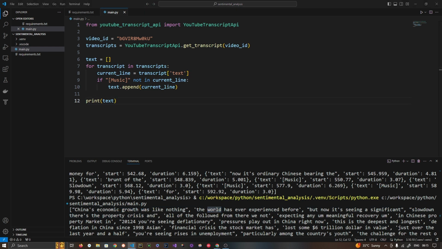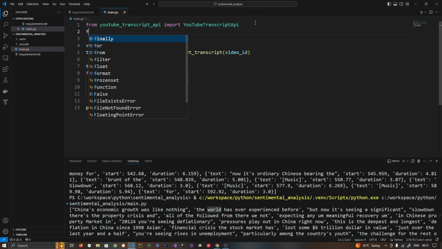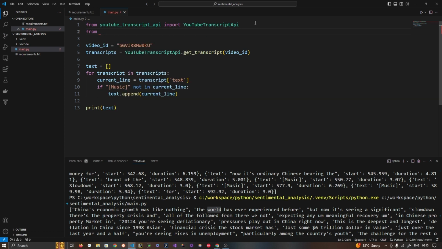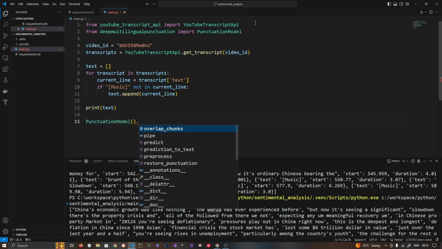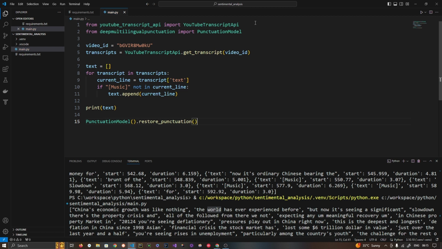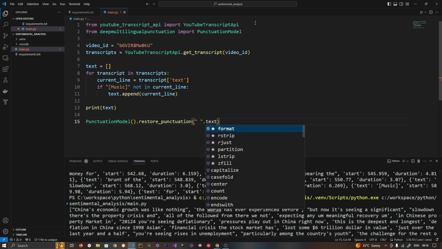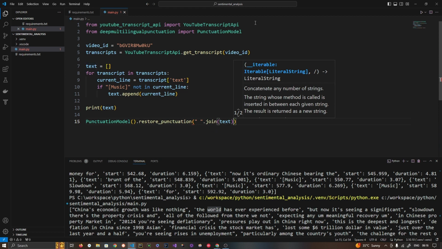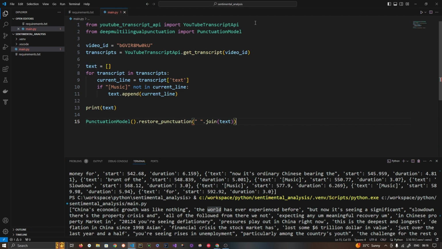Now the next part is we need to import and apply punctuation. For that, import the punctuation model. Let's apply the punctuation model dot restore punctuation, and here I need to pass this text array, or rather paragraph. So what I'm going to do is join this array with a space like this, and take this data.